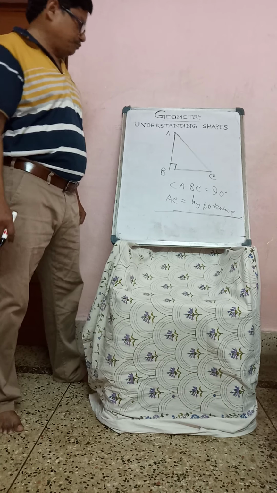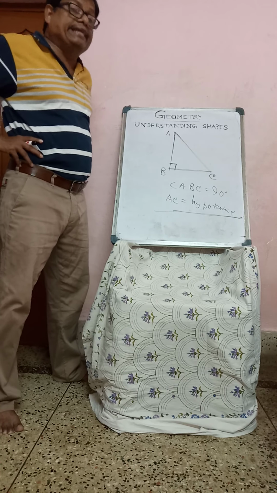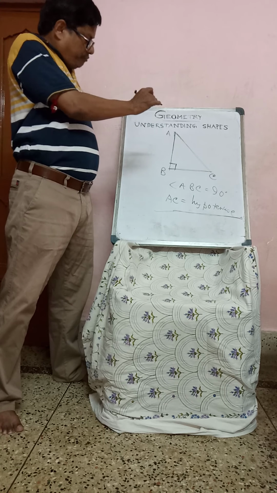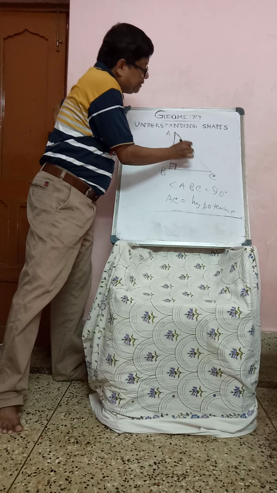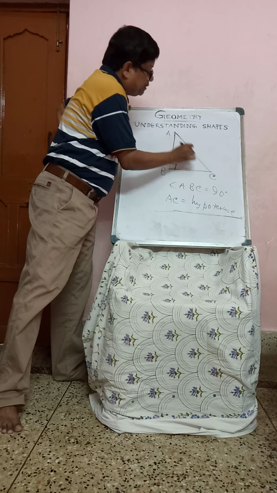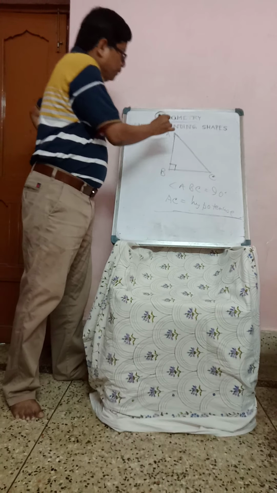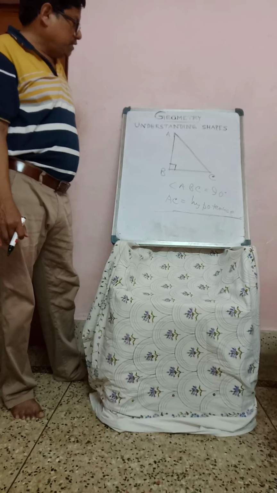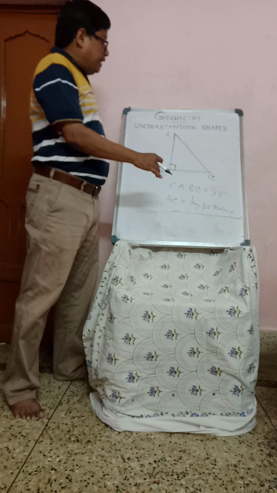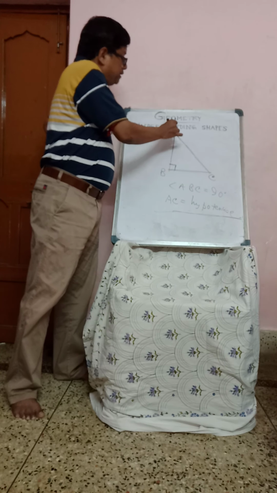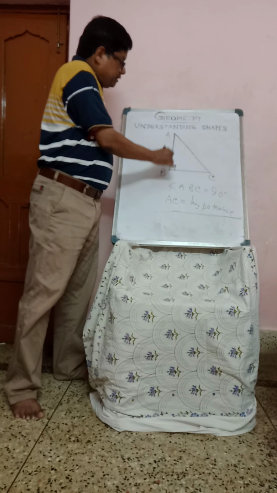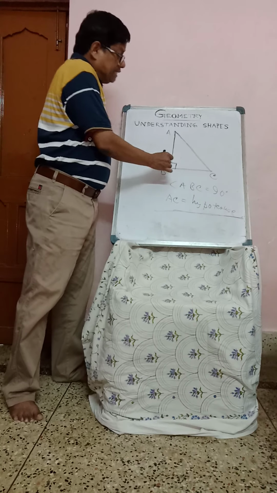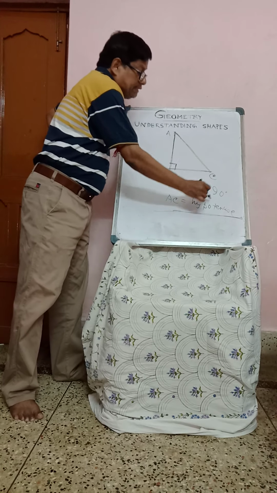Now, one relation we have to learn. Taking AC as a side, we draw one square. Taking AB as a side, one square, and taking BC as a side, another square.